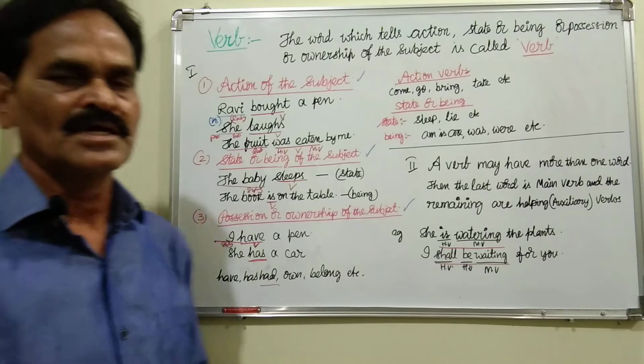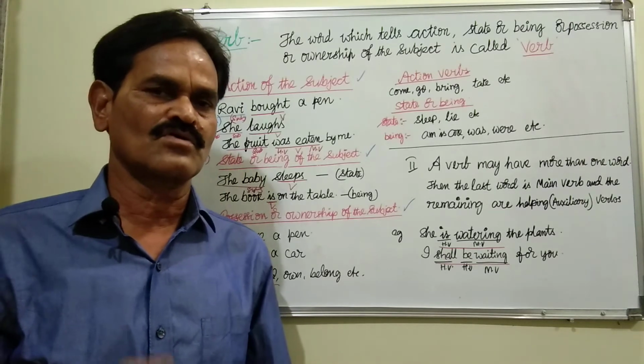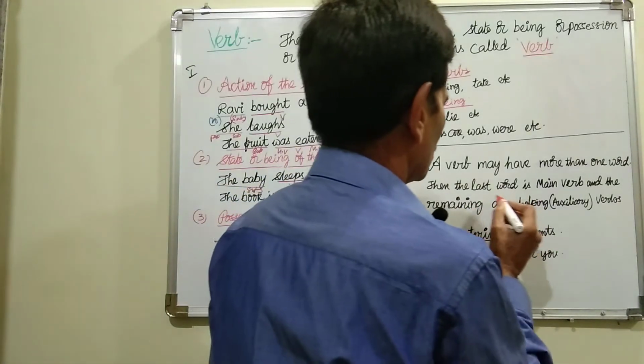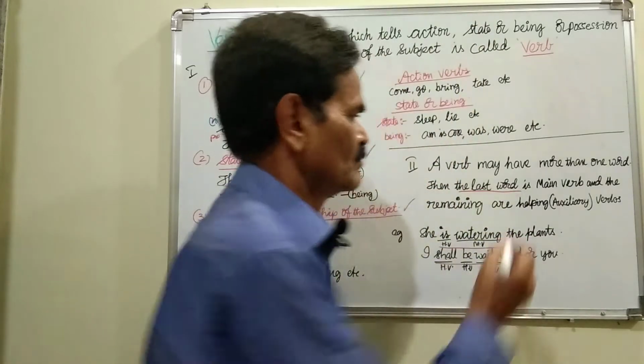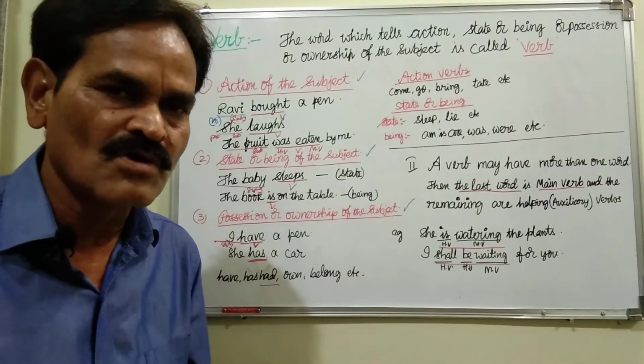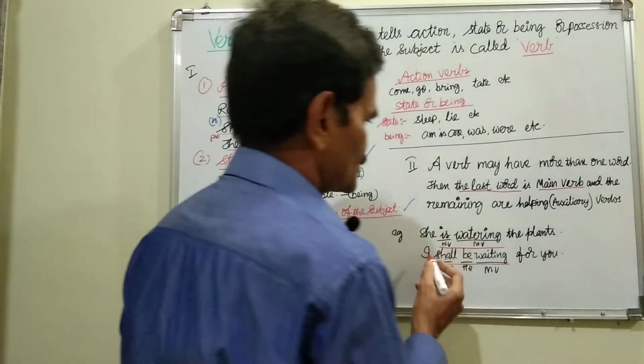So in this way, if more than one word is there, the last word is the main verb, and the words before it in the verb are helping verbs. Okay, now let us see.